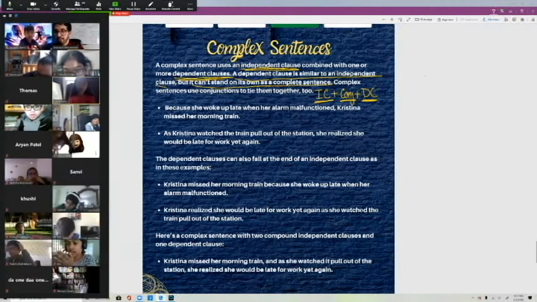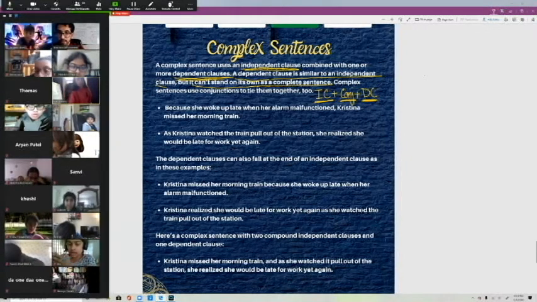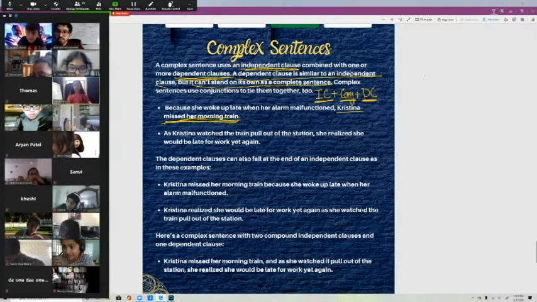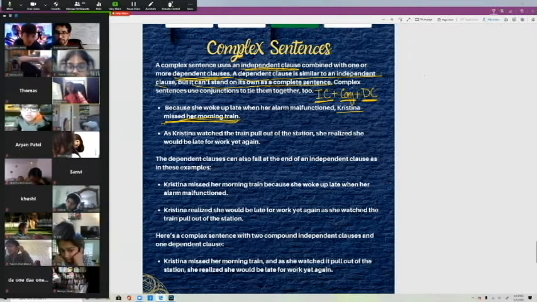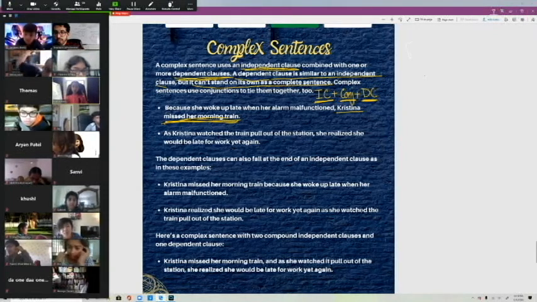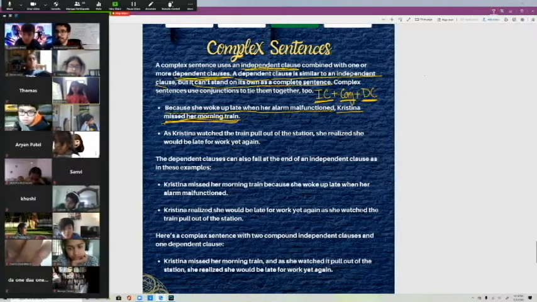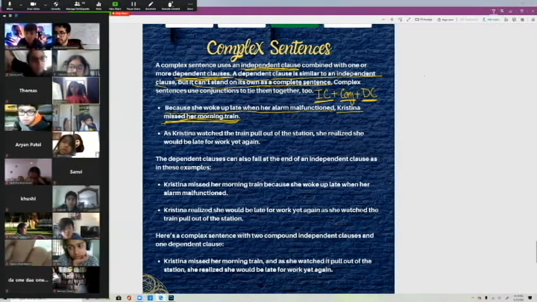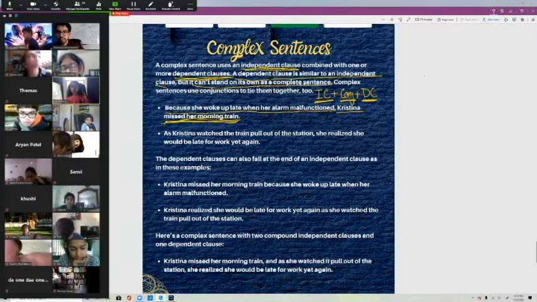So we have, because she woke up late when her alarm malfunctioned, Christina missed her morning train. So, Christina missed her morning train. Independent clause or dependent clause? Independent clause, good. Because she woke up late when her alarm malfunctioned. Is that a dependent clause or an independent clause? Dependent, right? So it doesn't matter the order.